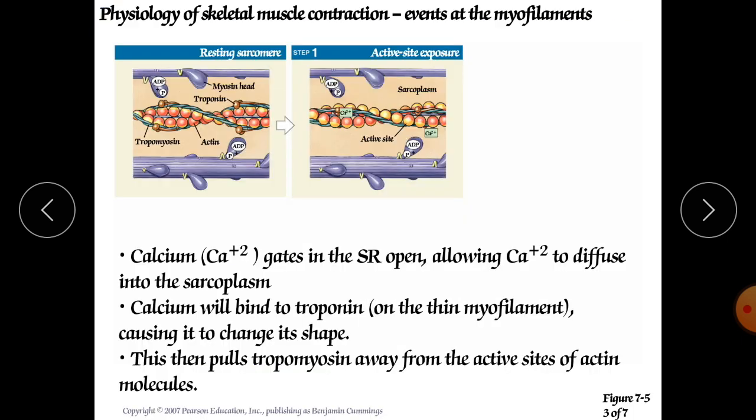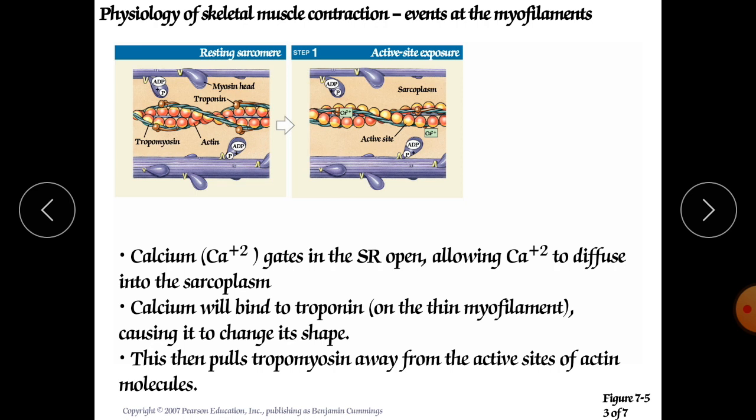Now in detail, we will see the calcium ions. The sarcoplasmic reticulum (SR) opens, allowing calcium ions to diffuse into the sarcoplasm. The calcium ions released from the sarcoplasmic reticulum are now ready to get into the sarcoplasm. Now they are in action.